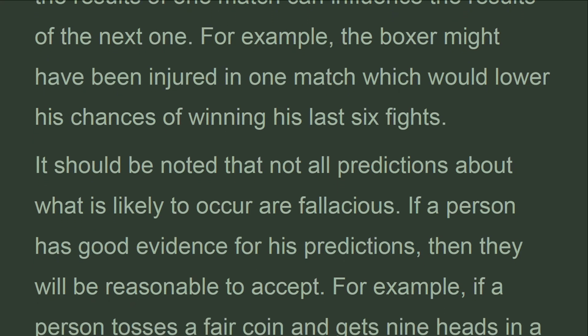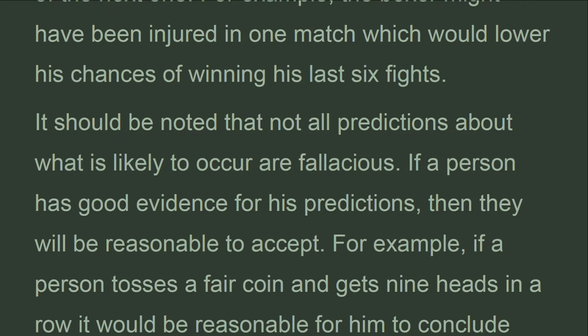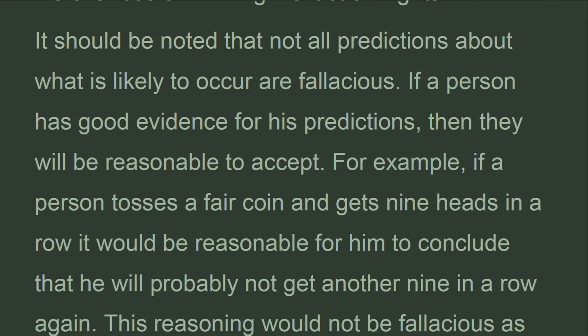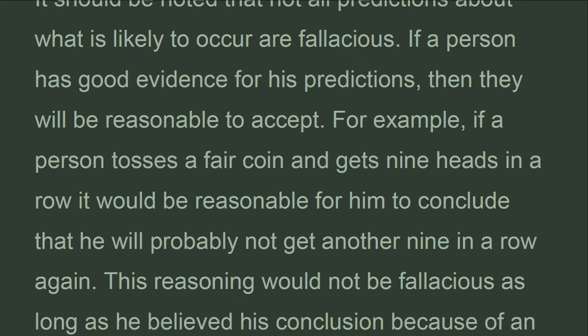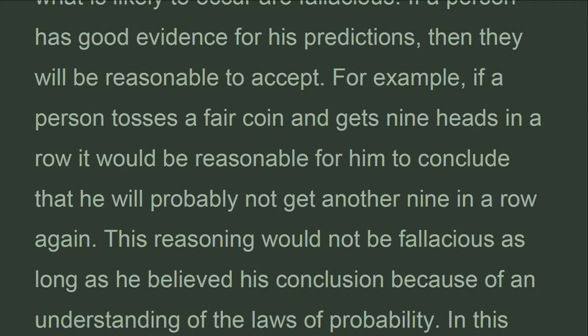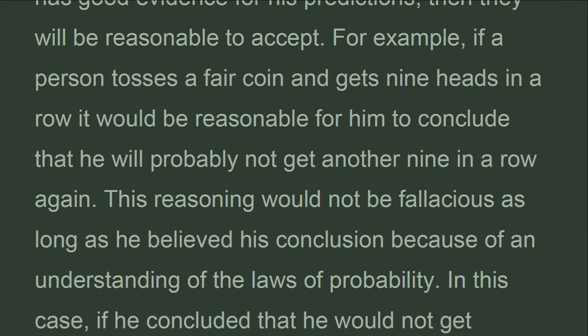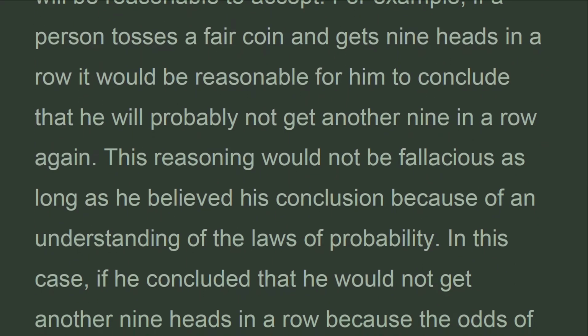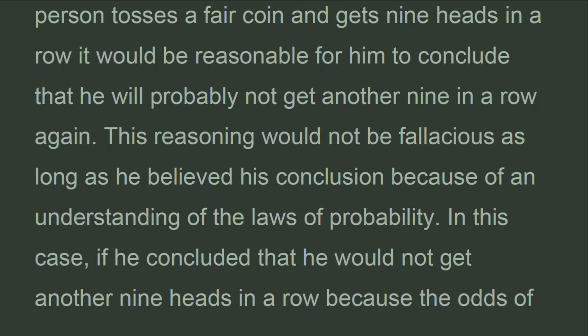It should be noted that not all predictions about what is likely to occur are fallacious. If a person has good evidence for his predictions, then they will be reasonable to accept. For example, if a person tosses a fair coin and gets 9 heads in a row, it would be reasonable for him to conclude that he will probably not get another 9 in a row again.